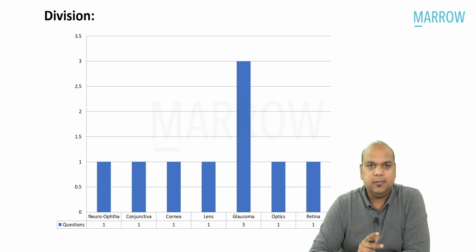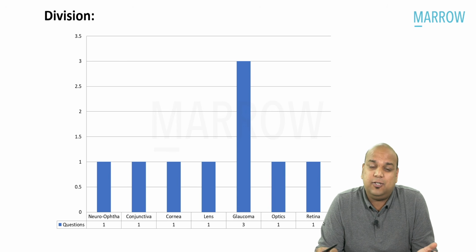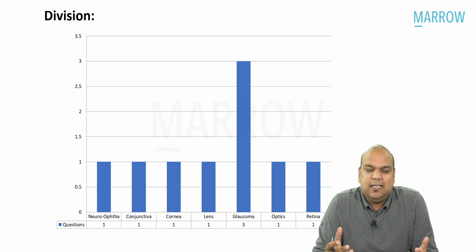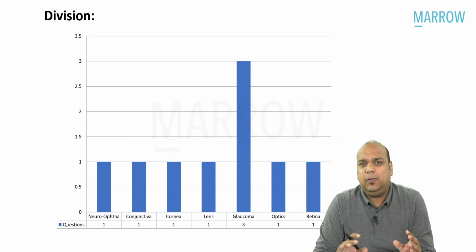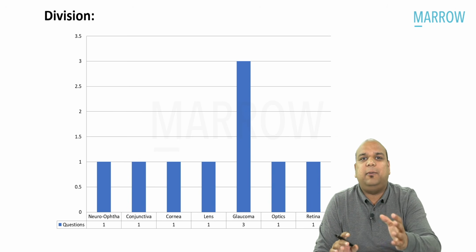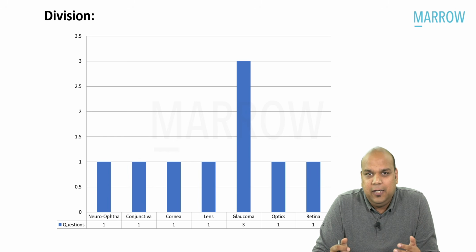Session 2 had 8 questions from ophthalmology. So you may say 6 in session 1, 8 in session 2. Is it unfair? No, it is not unfair. As you will see, session 2, even though it had more questions, some of the questions were actually not pure ophthalmology. They were ophthalmologic pharmacology. So you could have actually considered them pharmacology questions. But for the sake of complete discussion, we are including them here.